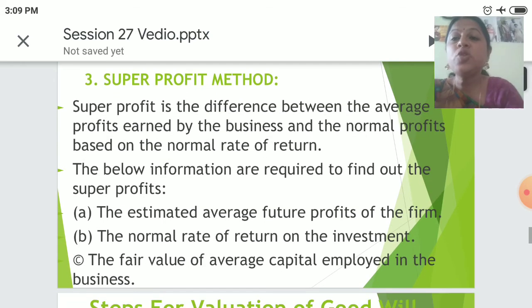Let's see super profit method. Super profit is the difference between the average profits earned by the business and the normal profits based on the normal rate of return. The below information are required to find out the super profits.